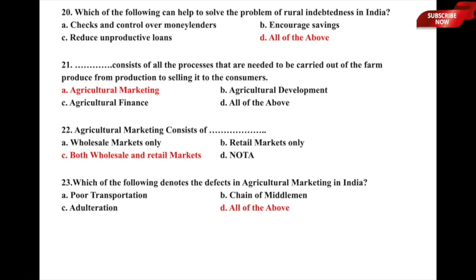So here again option D, all of the above, is correct with respect to the defects in agricultural marketing in India. That means there is a long chain of middlemen, poor transportation and storage facilities, as well as adulteration with respect to good quality products, and therefore option D, all of the above, is the correct answer to this particular question. Let us now move to the next one.